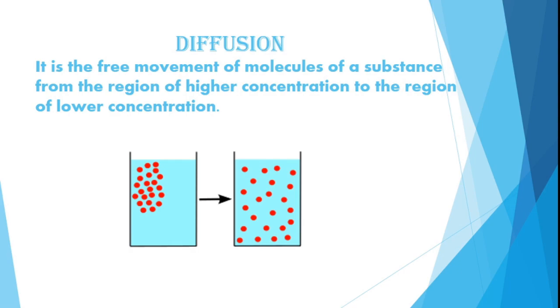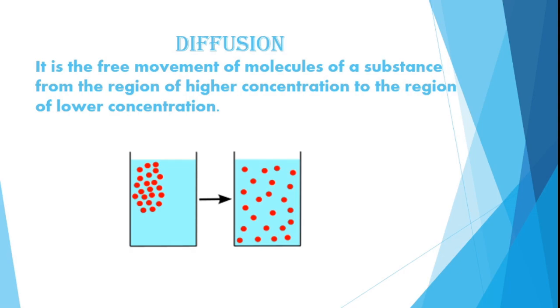Diffusion: when we talk about the definition, it is the free movement of molecules of a substance from the region of higher concentration to the region of lower concentration. You can take the example of an incense stick.